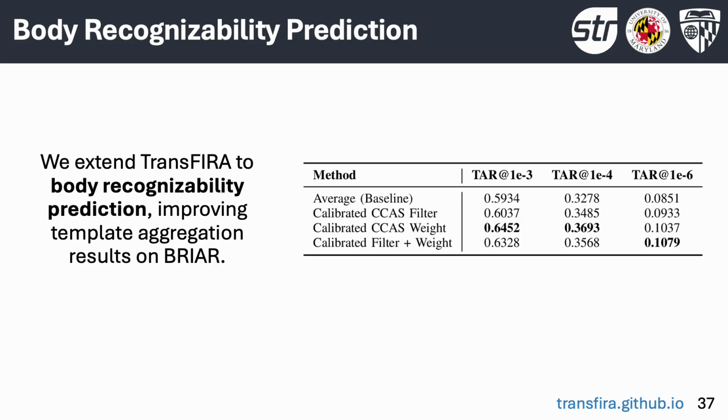To our knowledge, this application of sigmoid calibration is novel in the context of FIQA and body recognition. We use the sigmoid calibrated distribution to extend TransFIRA to body recognizability prediction, improving template aggregation results on Breyer Protocol 3.1. These findings extend recognizability prediction beyond faces for the first time, establishing TransFIRA as a unified framework for modeling recognizability across modalities.